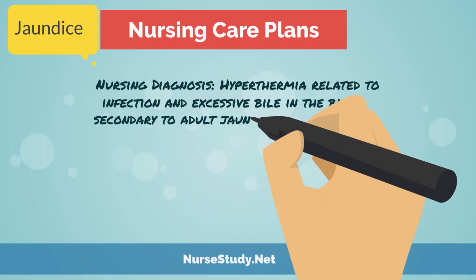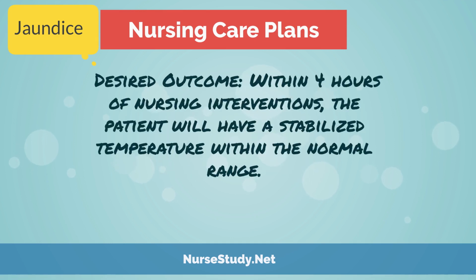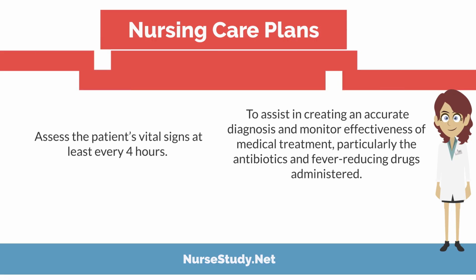Now we're going to go ahead and look at some nursing care plans for jaundice. Nursing diagnosis would be hyperthermia related to infection and excessive bile in the blood, secondary to adult jaundice as evidenced by temperature of 39 degrees Celsius, rapid and shallow breathing, flushed skin, profuse sweating, and weak pulse. Our desired outcome would be within 4 hours of nursing interventions, the patient will have a stabilized temperature within the normal range. And some of your nursing instructors will probably want you to actually state that normal range.